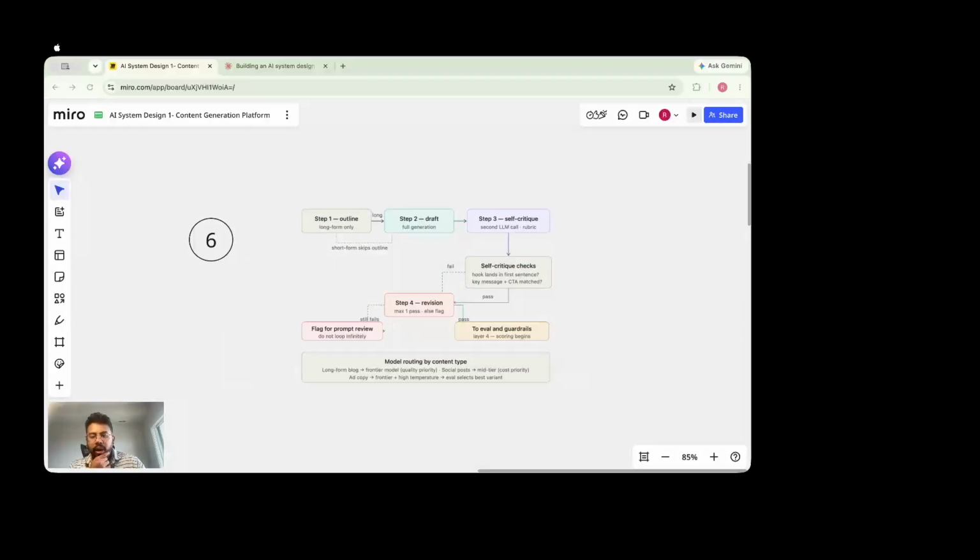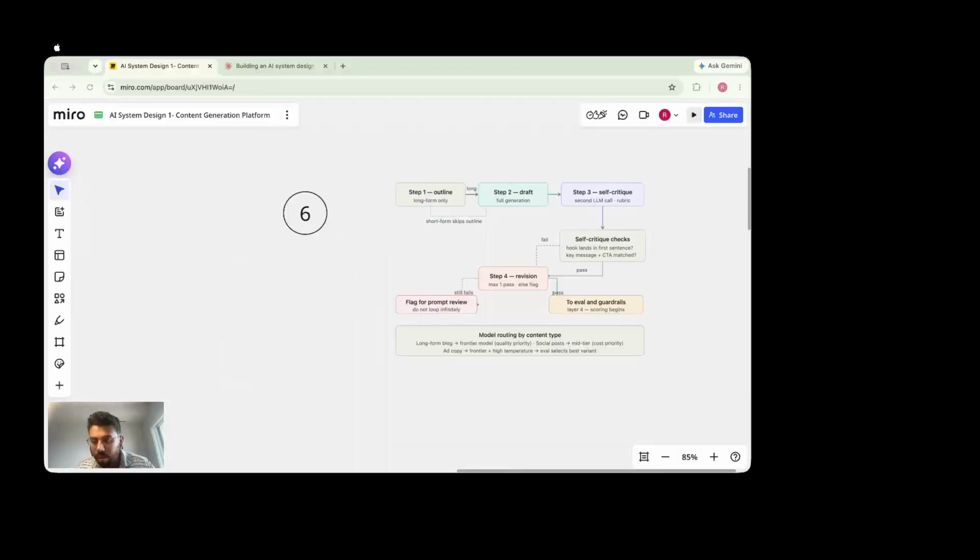Okay, so now let us look at layer 3. I just made sure that it was layer 3, and then I wanted to focus on how we will go about it, right? So step 1 is outline, and outline is only needed for long form content only, right? If it's a short form content like a social media post or email, you don't really need an outline. So step 1 is only for if it's detected that the user requires a long form content.